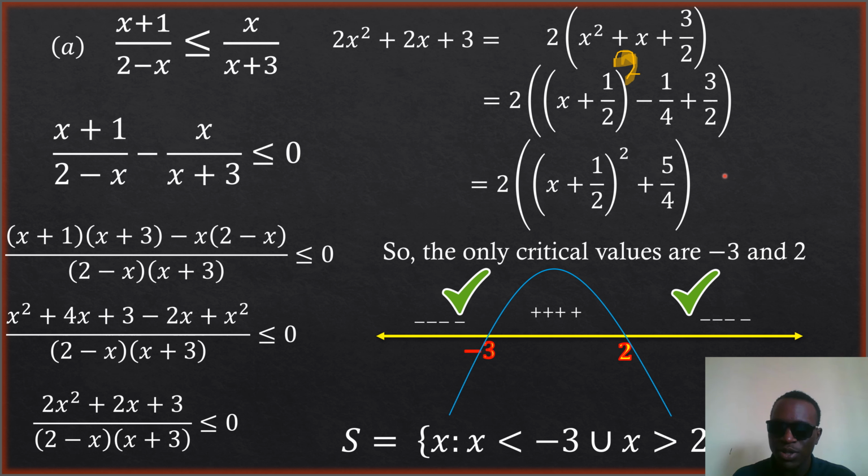This thing is always positive. Even if this was to have critical values, then it would not have been strictly positive. For instance, you can see clearly when we complete the square here, it is strictly positive in this case. That's why we don't even care about it. We care about the negative sign more. If it was negative, then there would have been a question mark why we should not consider it. Now that it is positive, that is it.